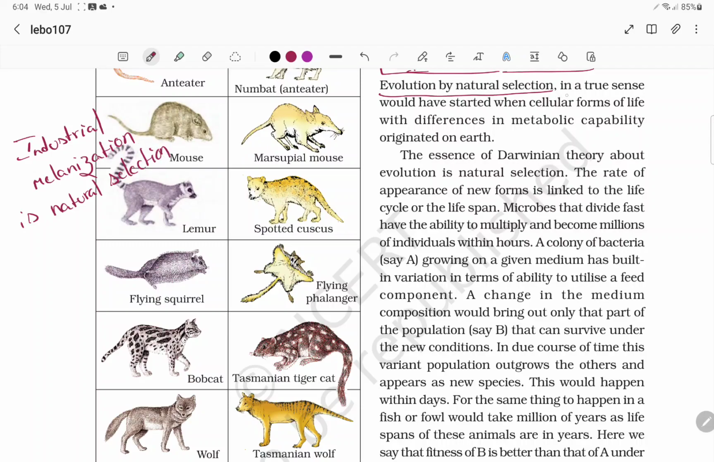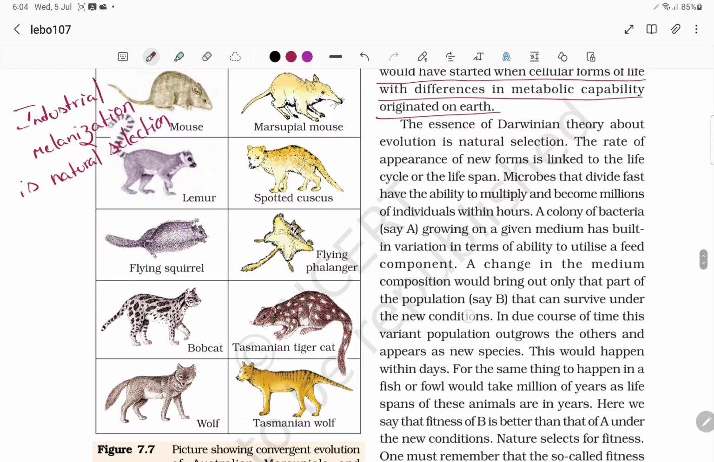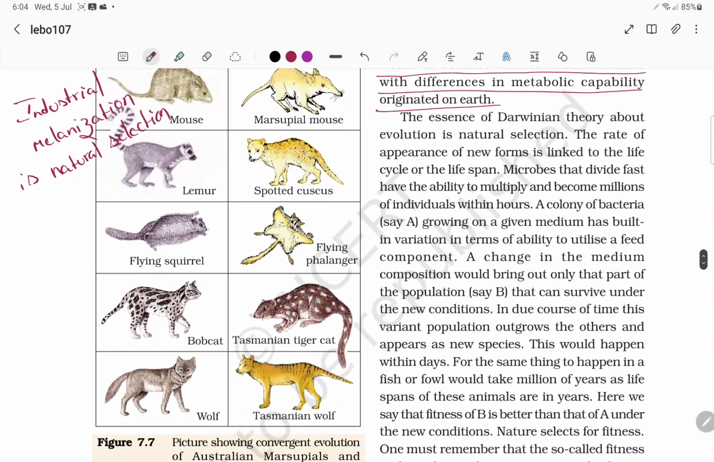In the true sense, natural selection would have started when cellular forms of life with differences in metabolic capabilities originated on Earth, like some are aerobic, some are anaerobic, some are phototrophic, some are chemosynthetic, some are autotrophic. The essence of Darwin's theory about evolution is natural selection. What he told is regarding natural selection.